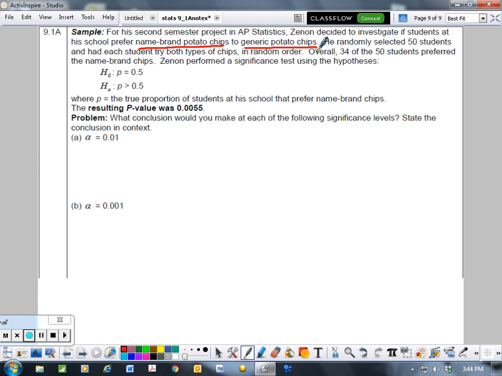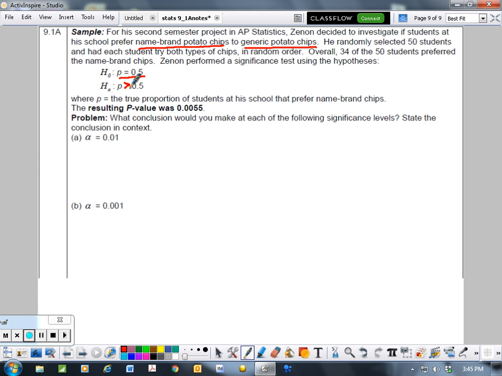Zenon performed a significance test using the following hypotheses. So he's assuming that it's equal, that people really can't tell the difference. Half the people like name brand, half like generic, no big difference between the two. But he suspects that more than half the people will like the name brand potato chips.